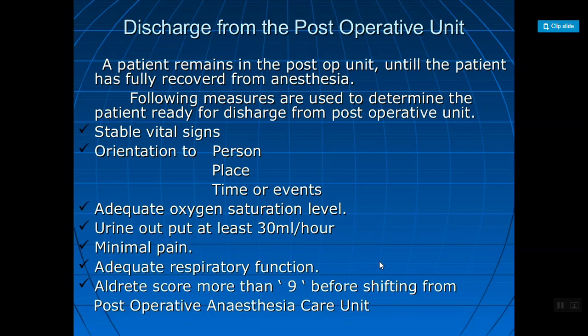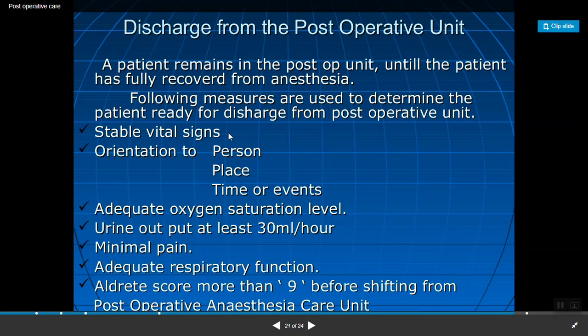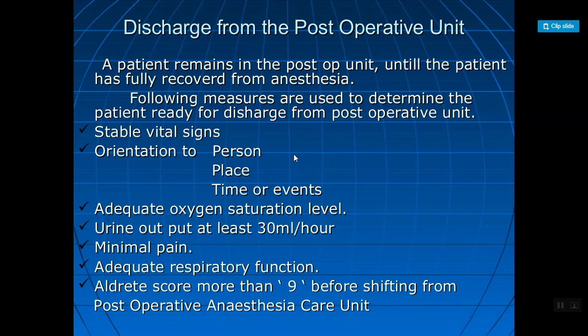Next, orientation to persons. If the patients are oriented, the main three orientations are checked, which we have already discussed: orientation to time, orientation to place and orientation to persons. For that we have to ask questions to our patients. Next, adequate oxygen saturation level, meaning the patient's saturation level is normal, above 90, and they don't require any assisted oxygen. Urine output at least 30 ml per hour, not less than that.